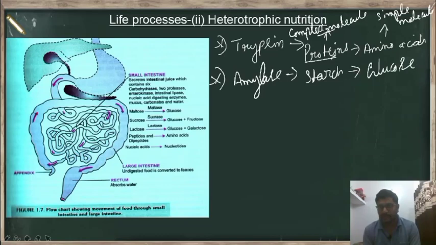So starch is a complex molecule, whereas glucose is a simple molecule which can be easily absorbed by the small intestine. Along with this, it also secretes one more enzyme, which is called lipase. And you have to recall here that bile emulsifies the fat and helps in breaking the large globules into small globules.